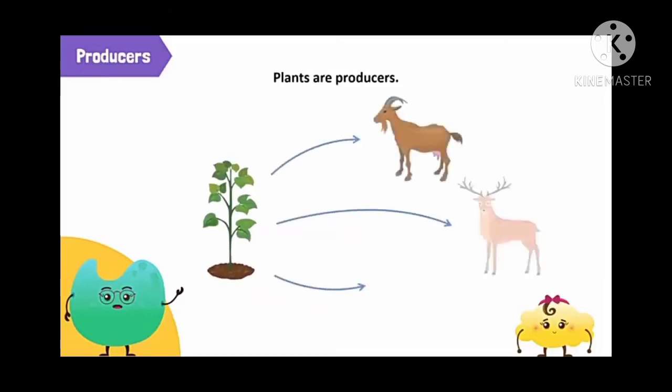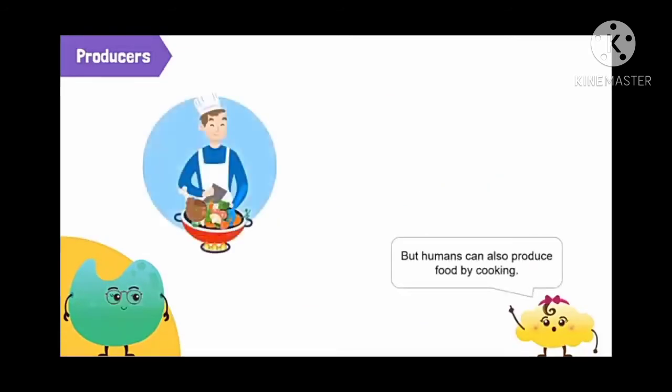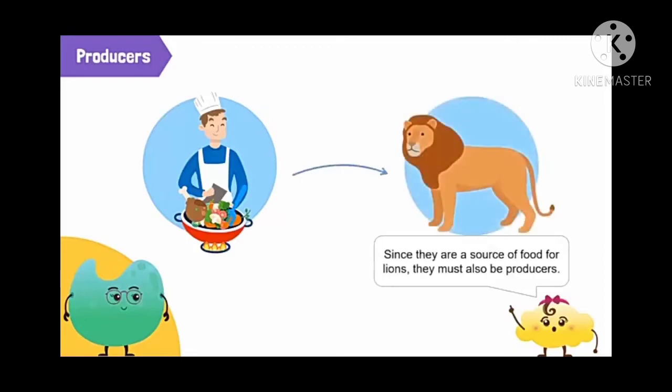The next thing is that plants are eaten by goat, sheep, deer and many others, and human beings prepare their food with the help of plants and animals. Here, do you think animals are also producers?